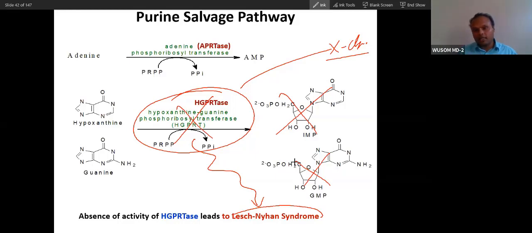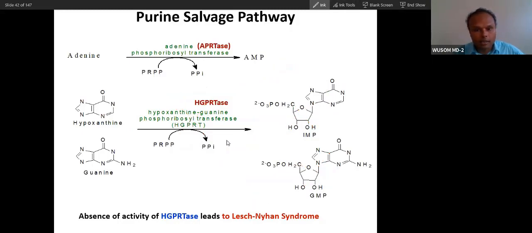Baby will bite nails. Development, mental retardation, will also not be proper because DNA synthesis is affected in both brain and bone marrow. So how do you expect development will be normal? Body development is also not normal, brain development is affected, pain sensation is not there. You will see all this problem because of lack of DNA synthesis, because of lack of ATP recycling, because of lack of other things in brain and bone marrow. Okay. So in a nutshell, I made you understand. You can understand nicely that because it is X-linked, the problem will happen more in male children. Okay. So this is the significance of this salvage pathway.